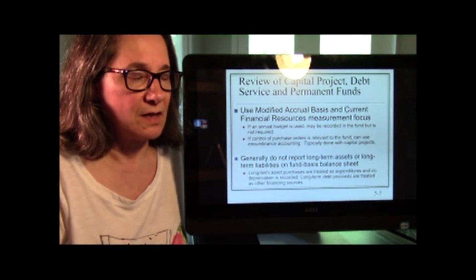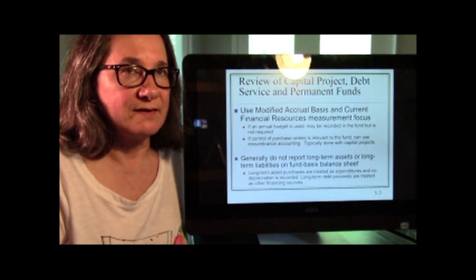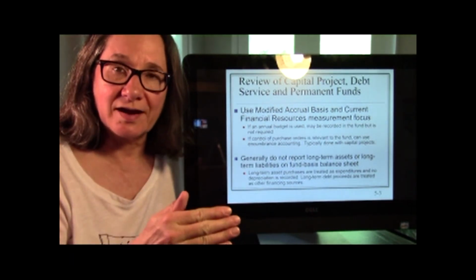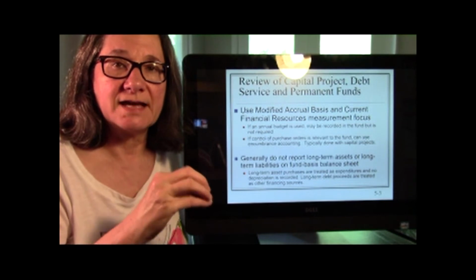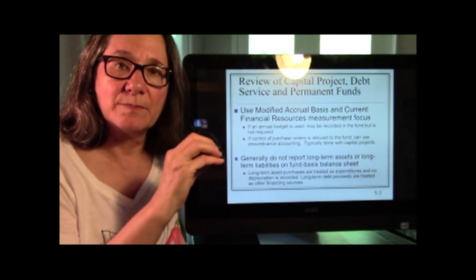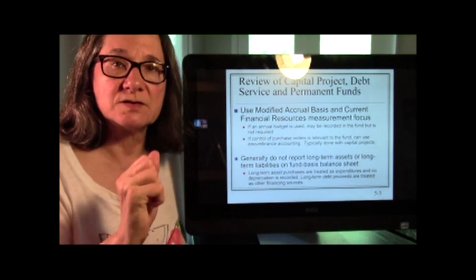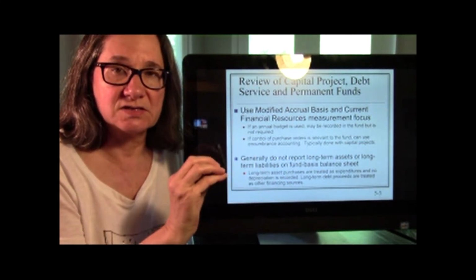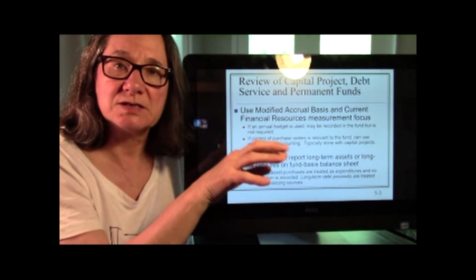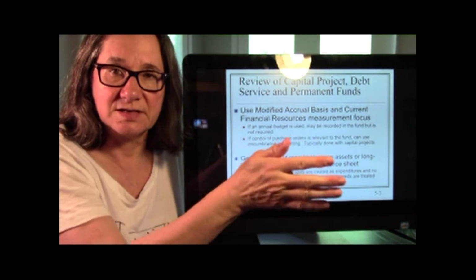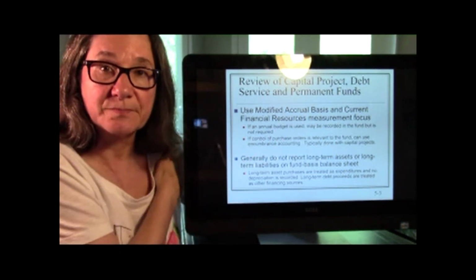All right. Again, we did already learn that when the budget is appropriated and the taxes are levied, we set up that budget. Right, so there are budgetary accounts, there's encumbrance accounts, right? So budgetary accounts is when we say, hey, this is how much money you have to spend this year. Here's your budget. And you actually book it as a budget.